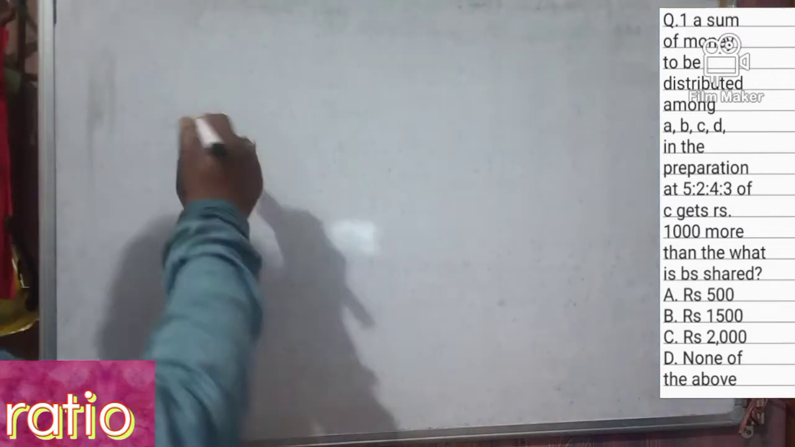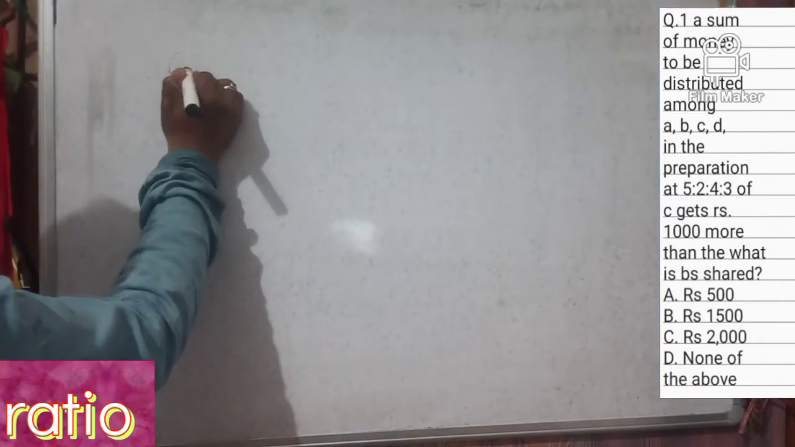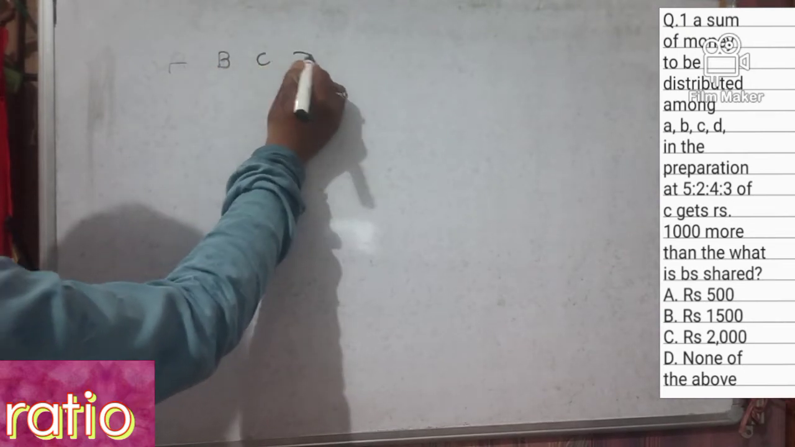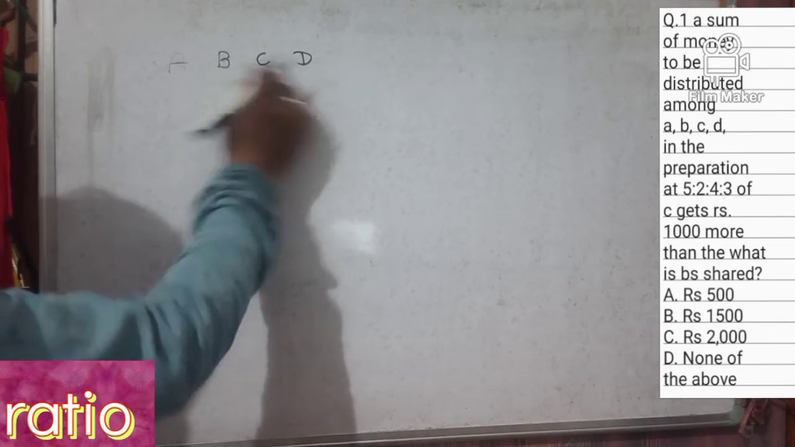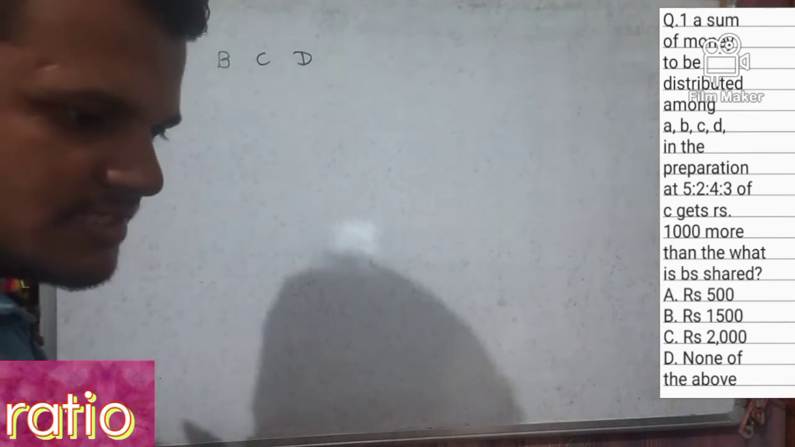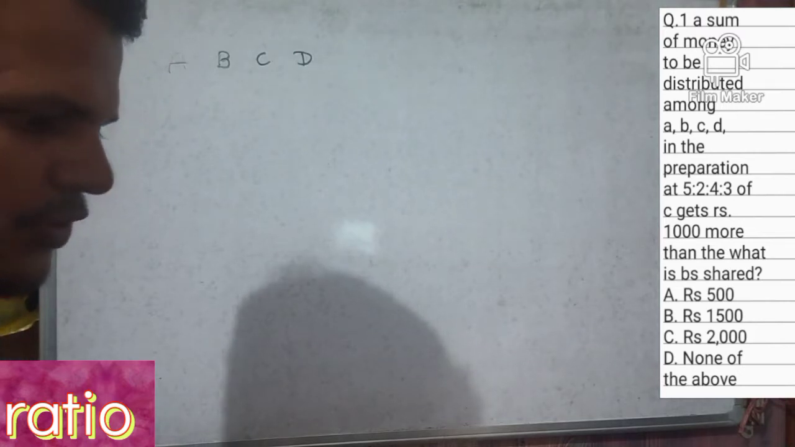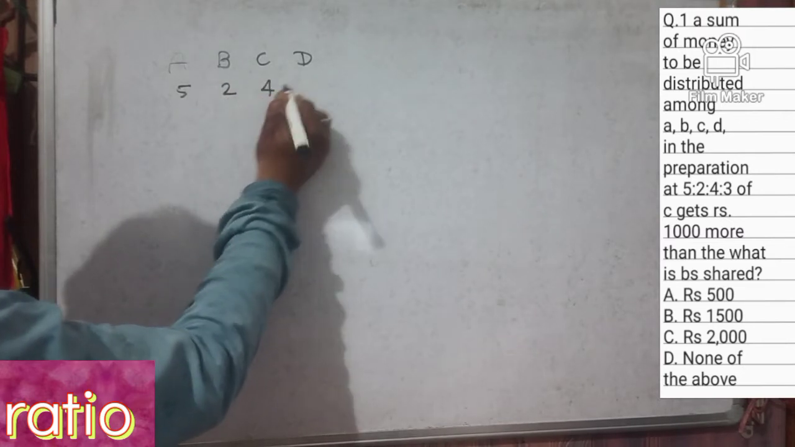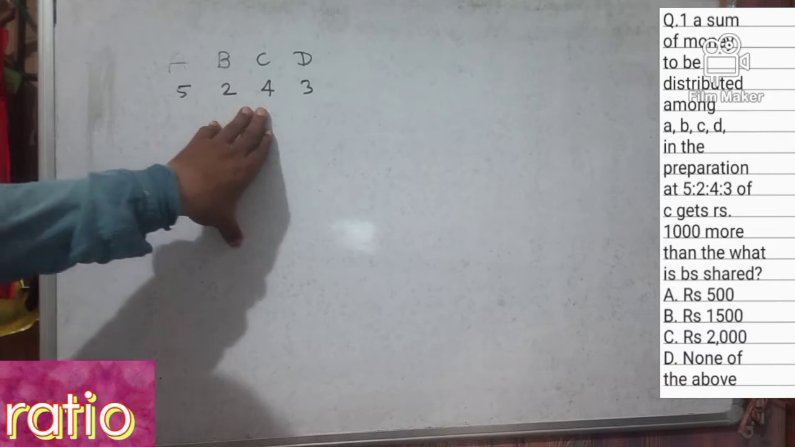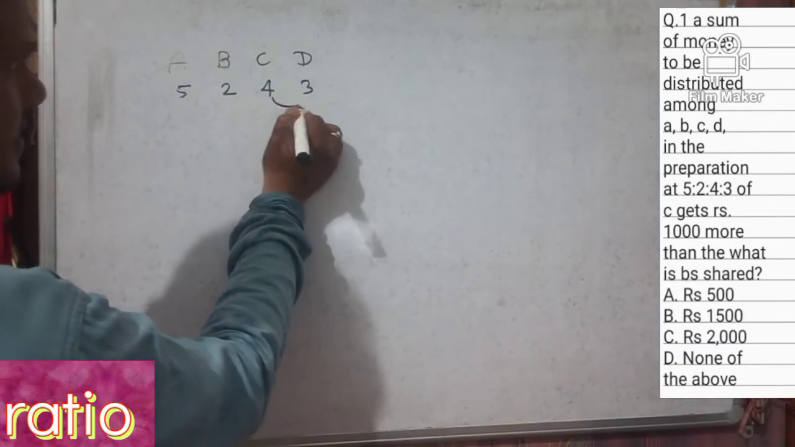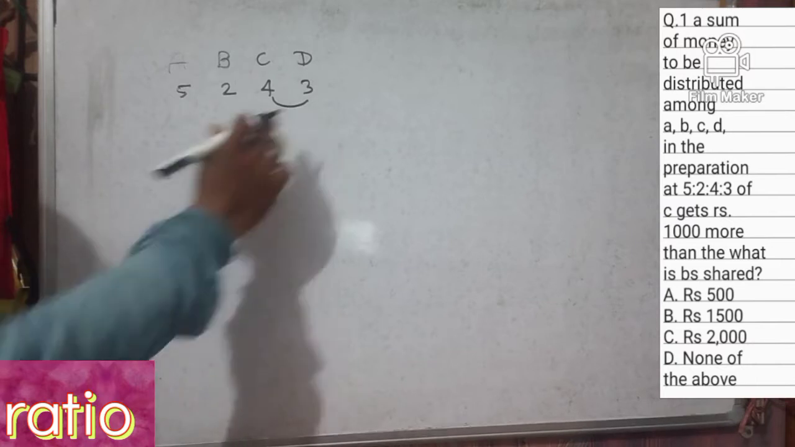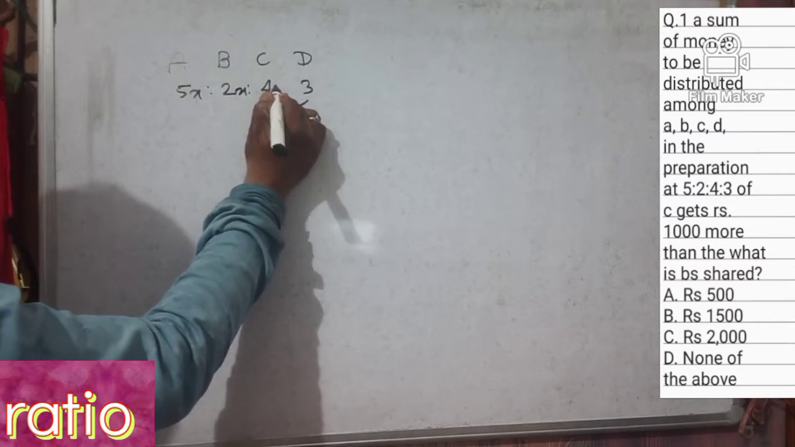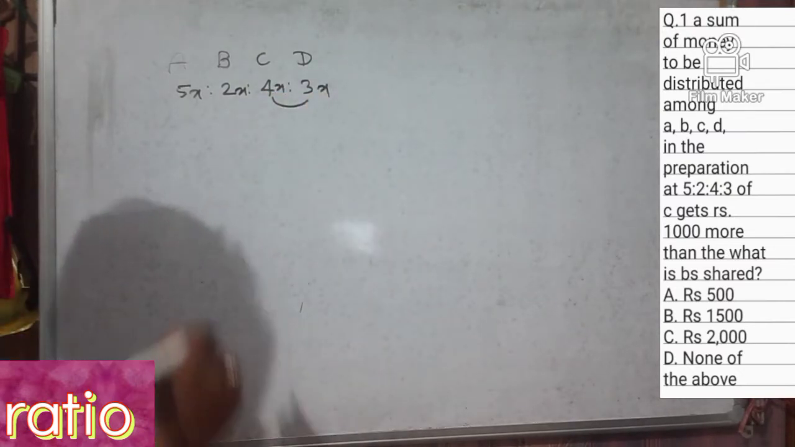Now see here, there are 4 persons A, B, C and D, right? And their ratio is 5:2:4:3. C gets 1000 more than D, right? So now see here, let the ratio be 5x, 2x, 4x, 3x.